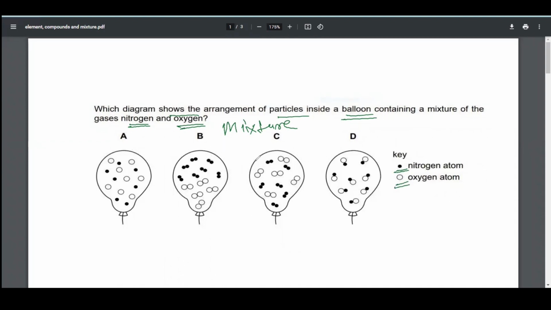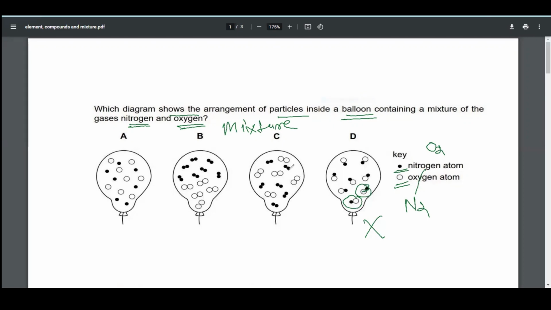If we see here, oxygen always exists in diatomic form, and nitrogen also exists in diatomic form, that is N2. If you see that here two different substances are present, one is oxygen and one is nitrogen, it means that this substance is not a mixture. It can be a compound because these substances are combined with each other.